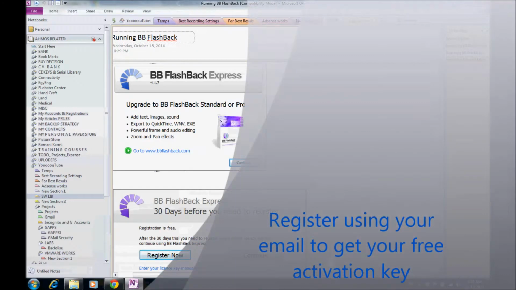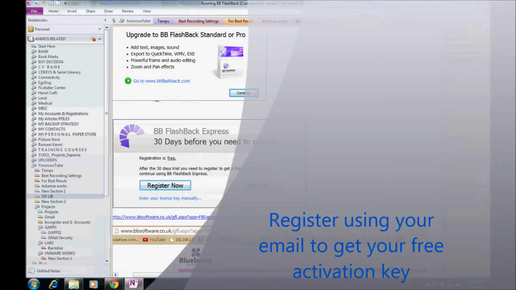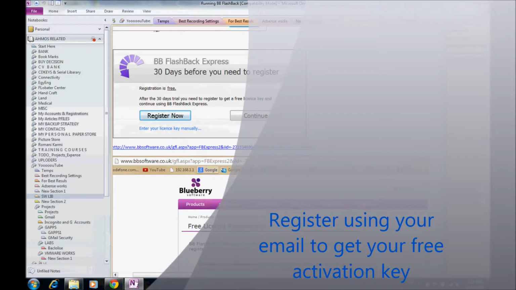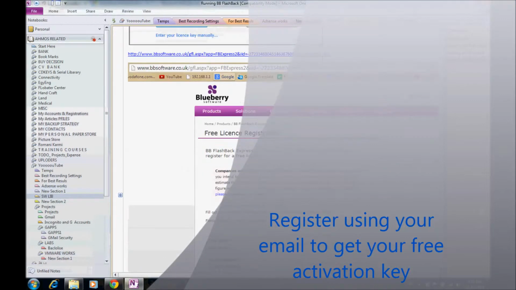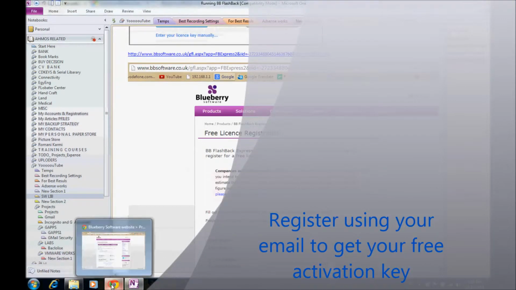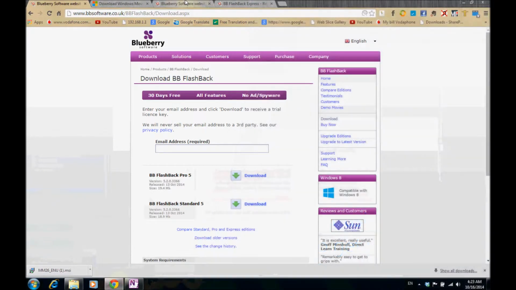It's a 30-day trial, but it's actually free software, because you will have a free license and you can use it however you want. So start to register. This register button will take you to the official Blueberry FlashBack site, and it will ask you for your first name, last name, and your email. Here we are.